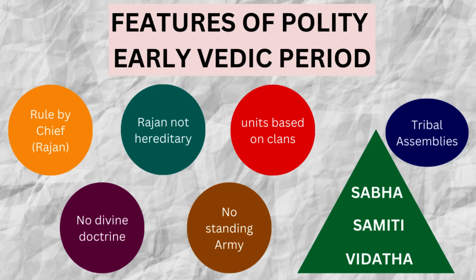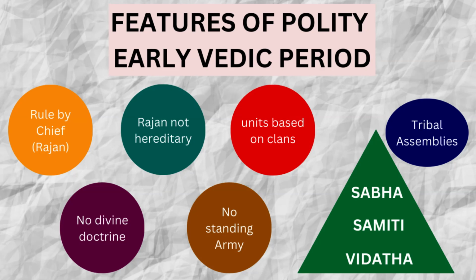Okay? And Rajan was not hereditary, meaning it was a form of democracy. Okay? And this Rajan was the chief, okay?